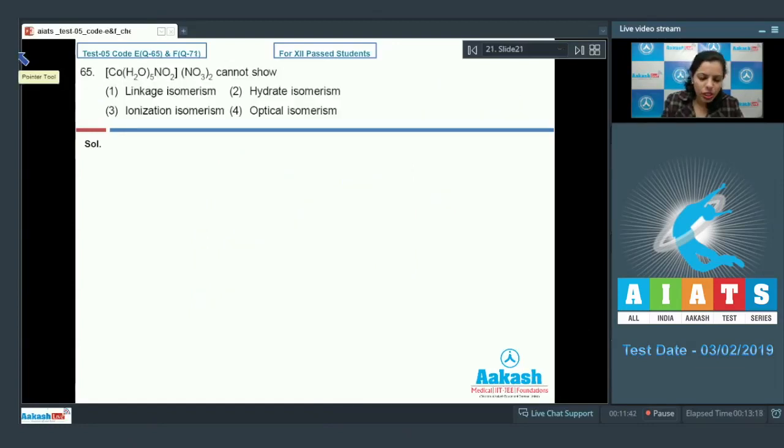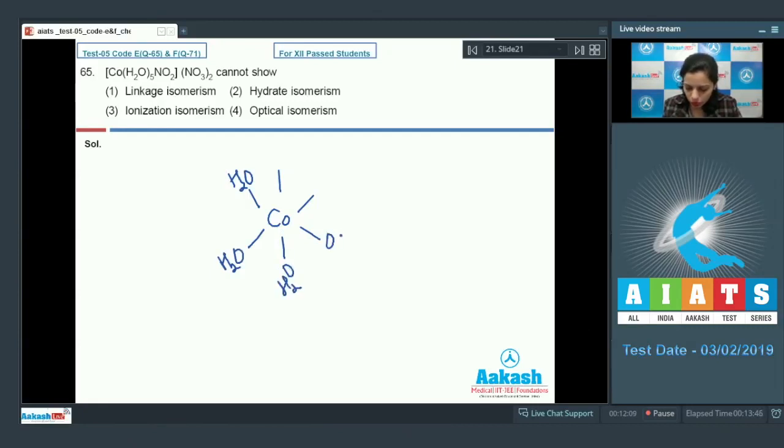After this, question number 65 I have here. The question states the given complex cannot show. What's the complex that's given here? It is cobalt. It is joined with 6 ligands. 5 H2O are present here. Say these H2O are arranged in this way. Now 5 H2O we have, and one is NO2 that's present here. Now the question is that this complex cannot show.